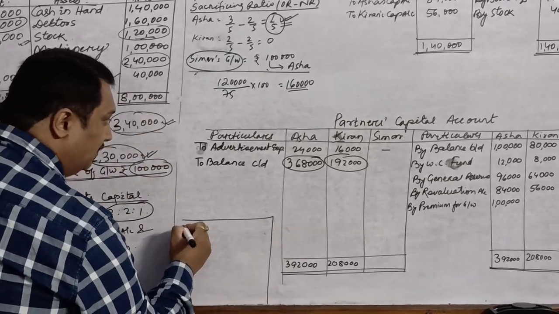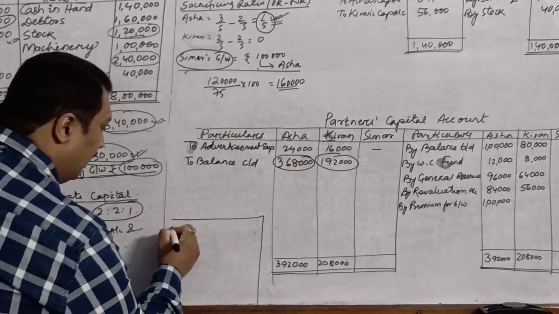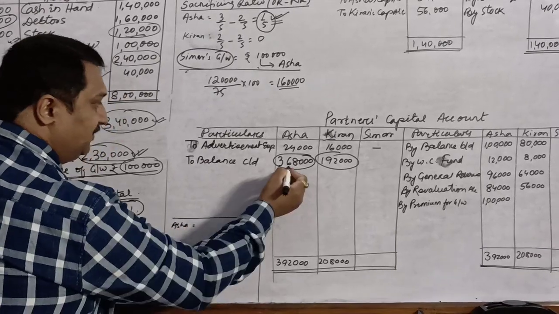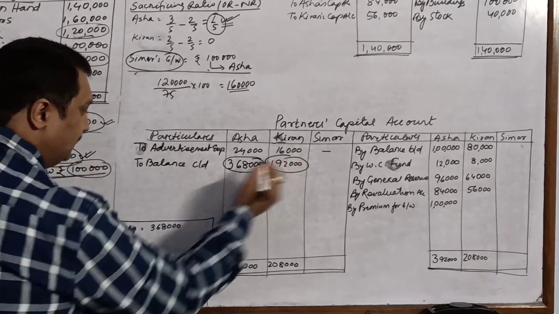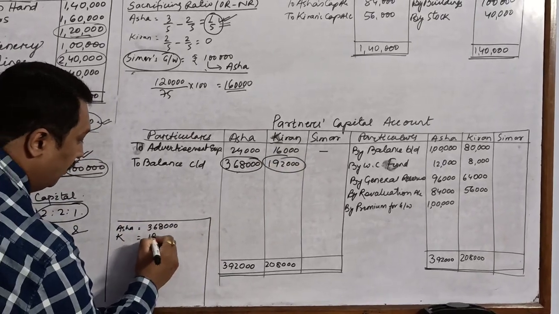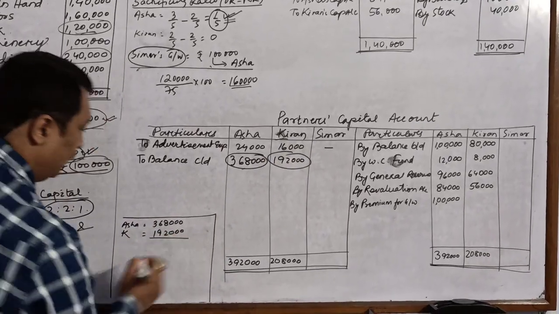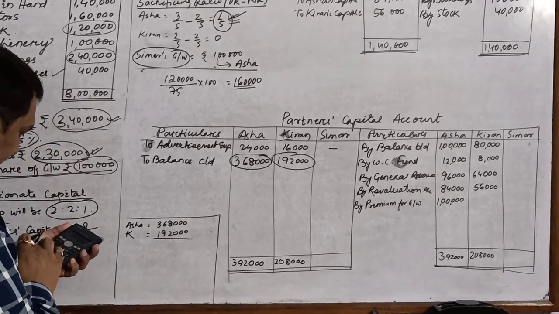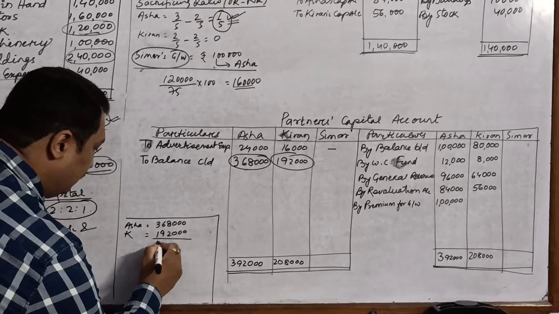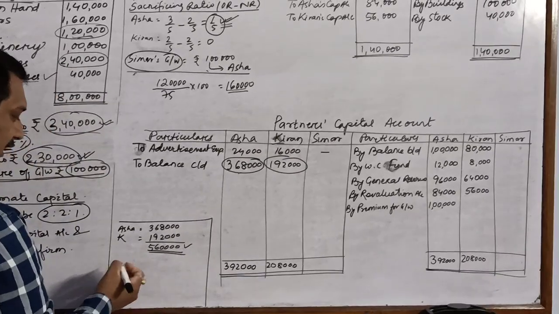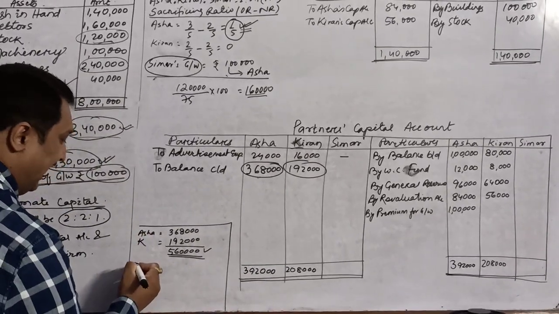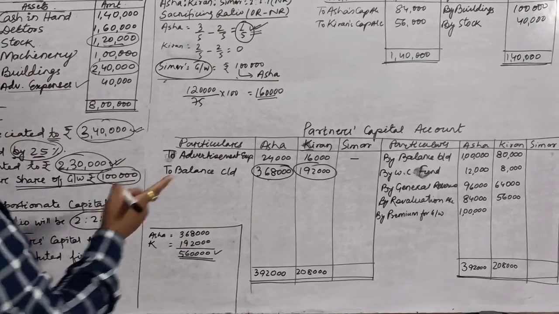You will add the adjusted capital of Asha, 3,68,000, and the adjusted capital of Kiran, 1,92,000. The total is 5,60,000. So this is your adjusted capital, and you will calculate their share in the new PSR.